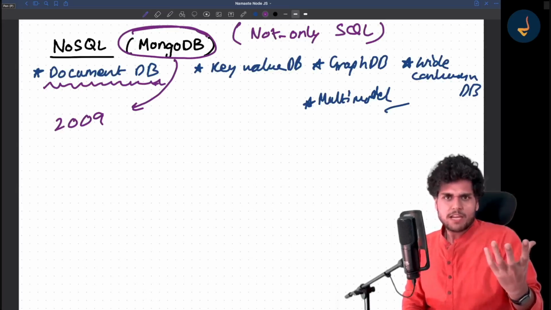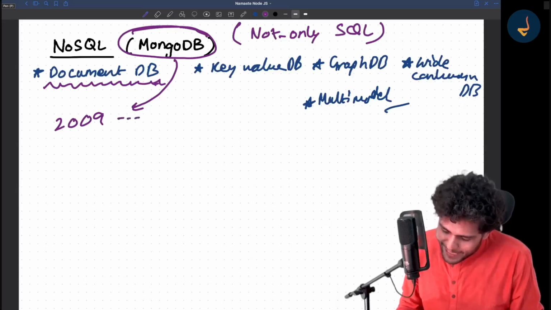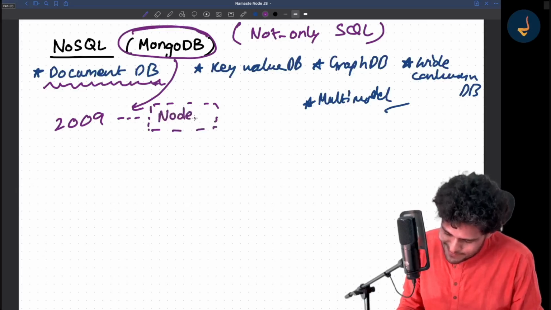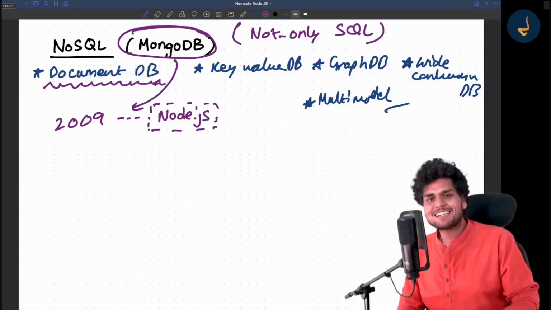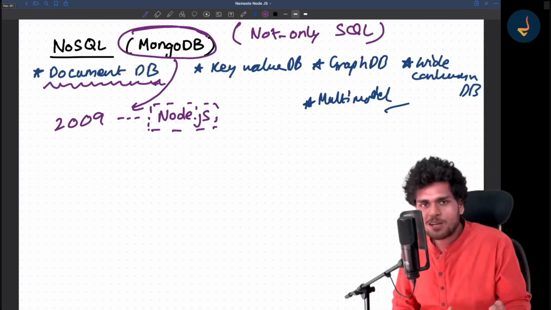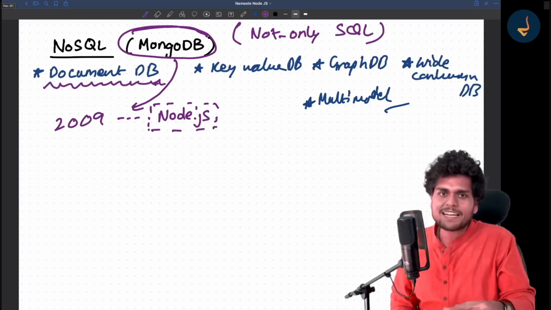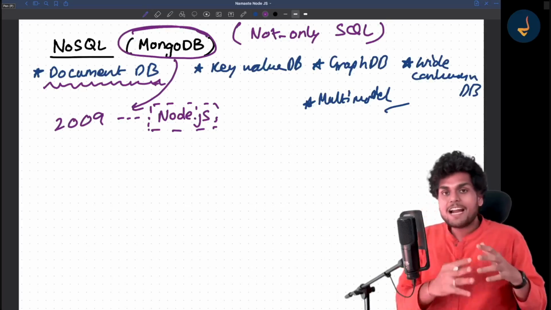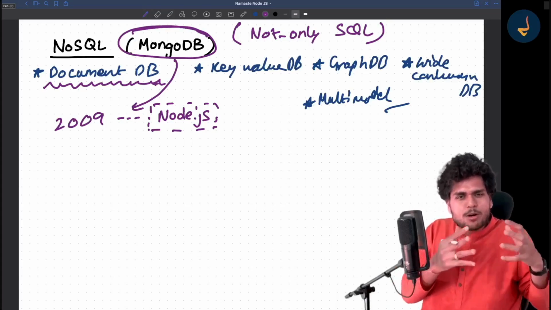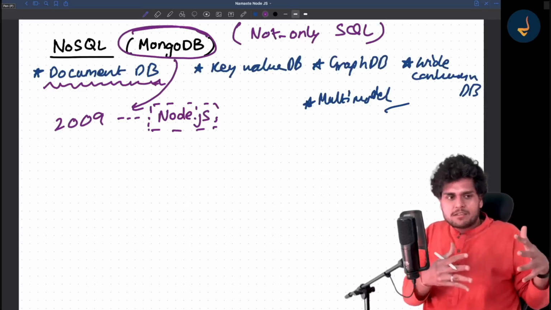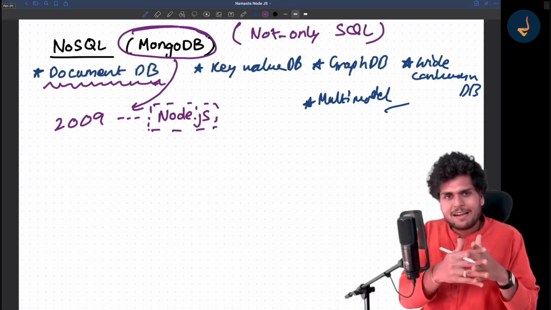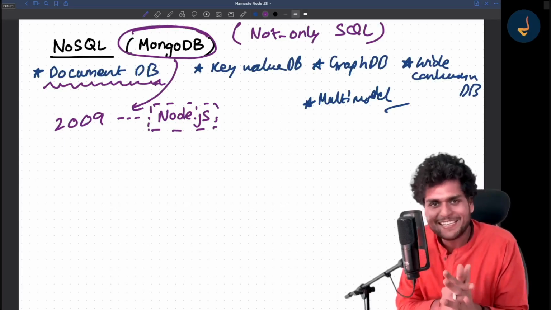very famous. And remember, this was the same time, and I would call it a coincidence, as Node.js. Node.js was also released at almost the same time. While Node.js was new and getting popular, MongoDB was also new and getting popular. Somehow, Node.js and MongoDB go hand in hand. When you are writing code in Node.js and MongoDB, they look like they were made for each other.